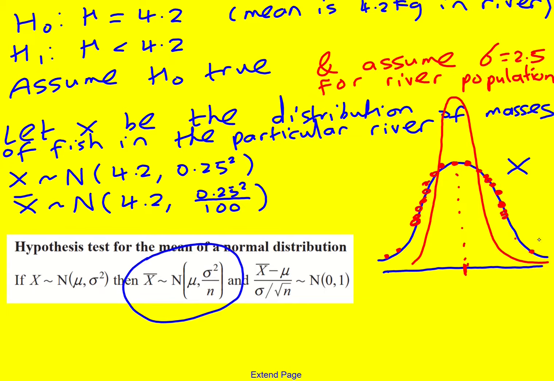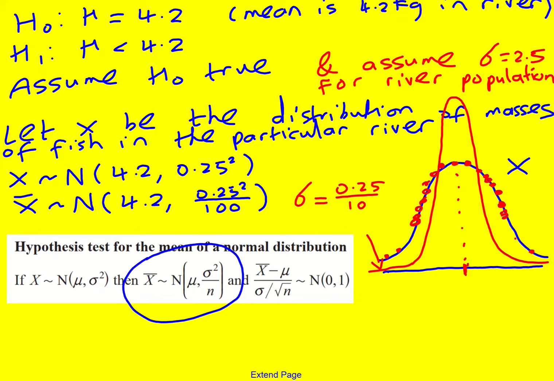You're not going to get many values around here because you're taking 100 values of the mass and then finding the mean. What are the chances it's going to be really, really low? So you just get this compressed distribution, which is why we divide. I haven't proven it or anything. There's deeper maths going on here for where this really comes from. But we divide the variance by 100. And thus we actually get a new standard deviation. Sometimes it's called the standard error. I'm not going to do that here. So our standard deviation for our sample is then going to be 0.25 divided by 10.